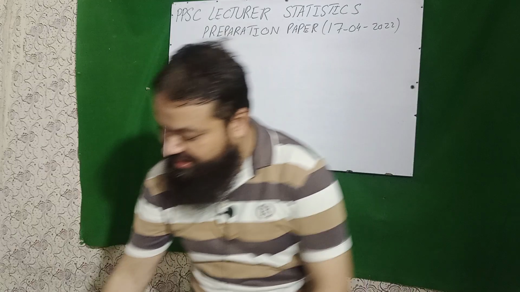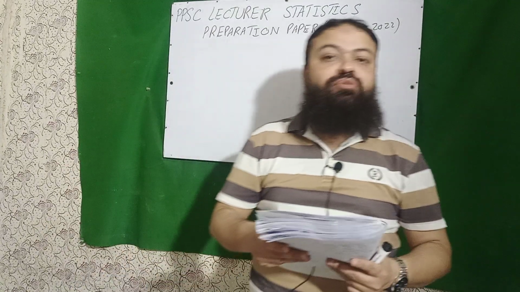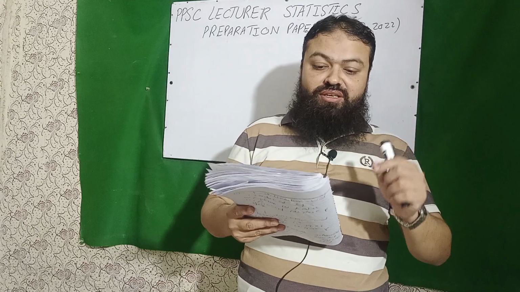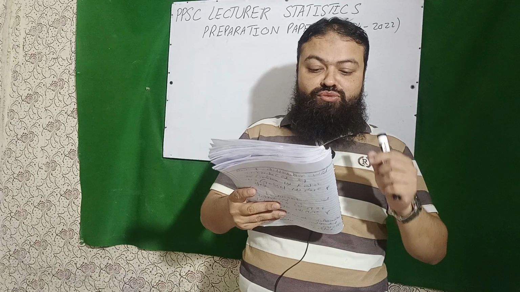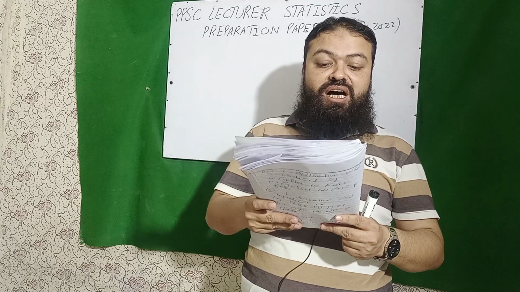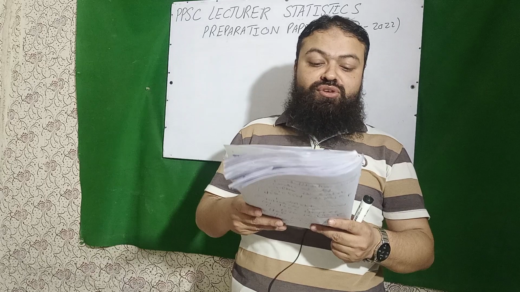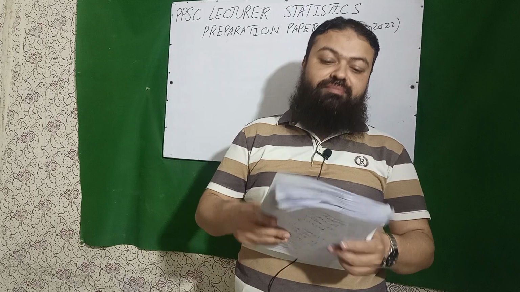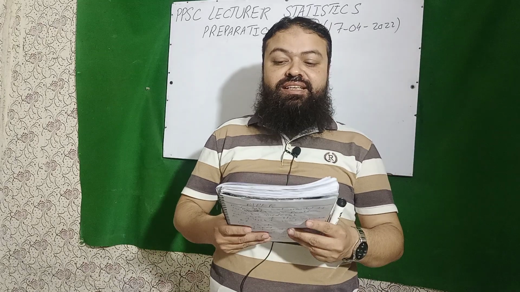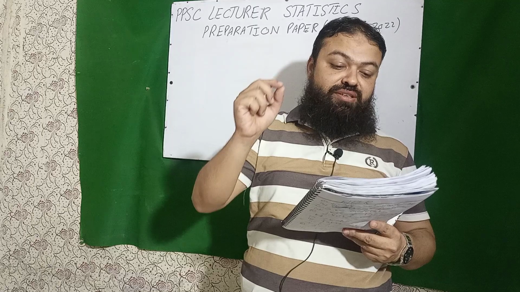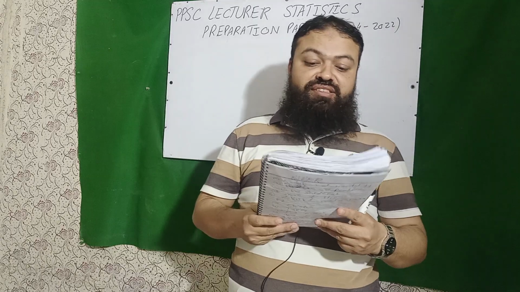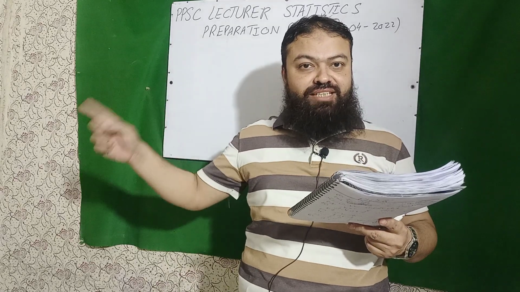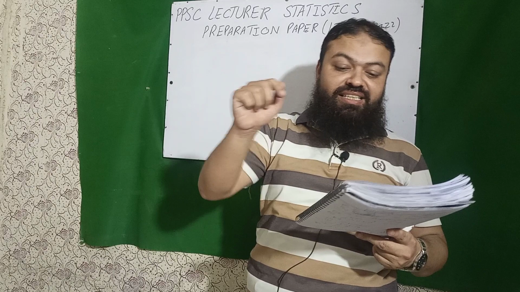Let's start. Question number 1 is, F distribution was invented by? The correct answer is G.W. Snedecor. Question number 2, ANOVA was introduced by? The correct option is R.A. Fisher, a very important one. Question number 3, ANOVA was introduced in 1923. Question number 4, T distribution was introduced by Gosset. Correct option is Gosset. Next, T distribution was introduced in 1908. For F distribution that was 1923 and for T distribution that is 1908.